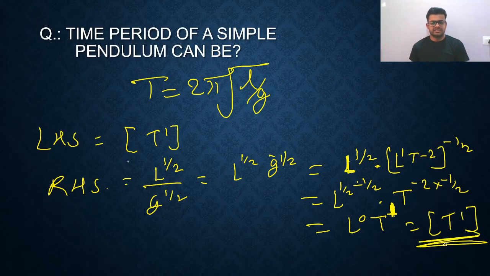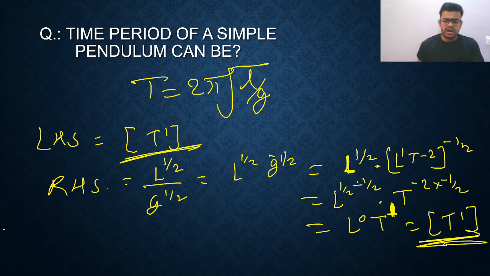This is RHS, this is LHS. So LHS and RHS have the same dimensional formula, means we can say this is the dimensionally correct formula. That's all. So very simple, right? LHS has the dimensional formula T raised to 1, RHS also has the same dimensional formula T raised to 1. So we have checked the correctness of the time period of simple pendulum formula.